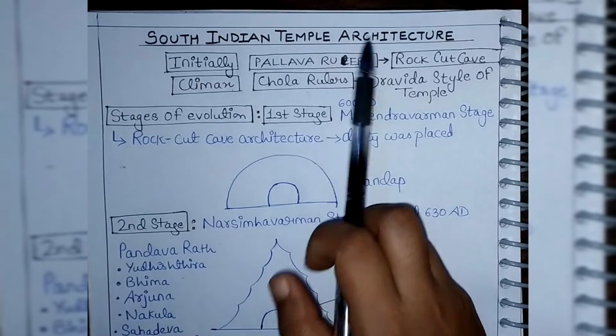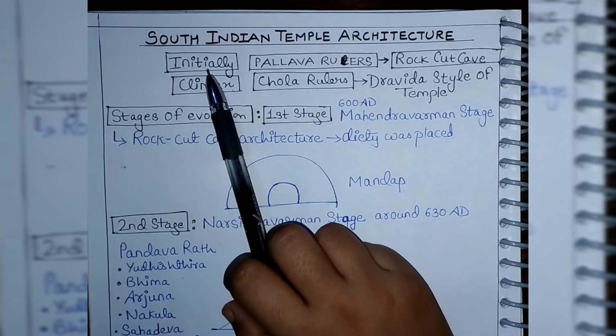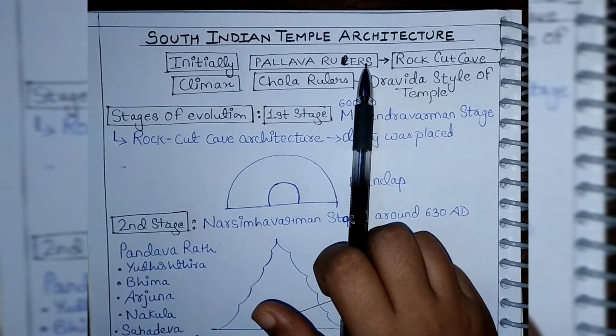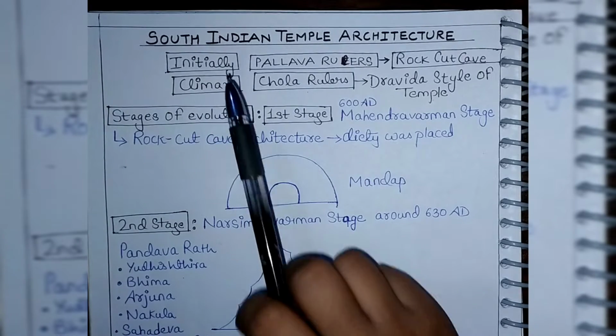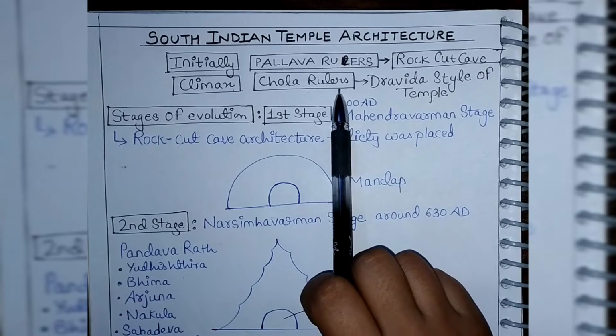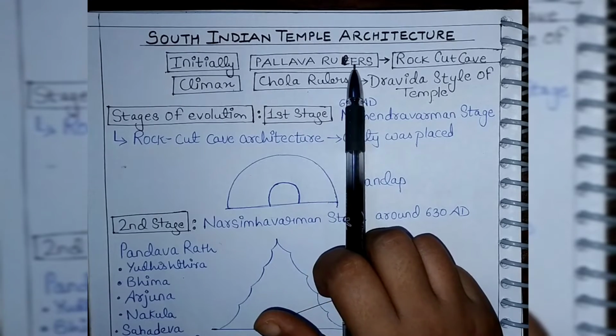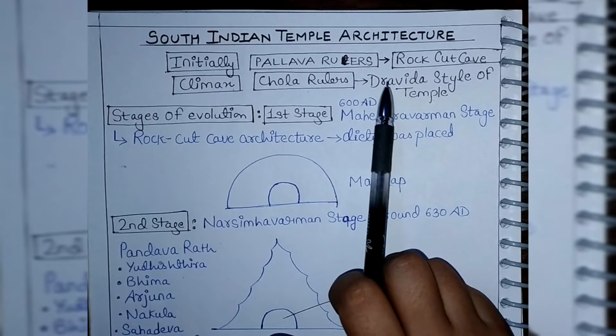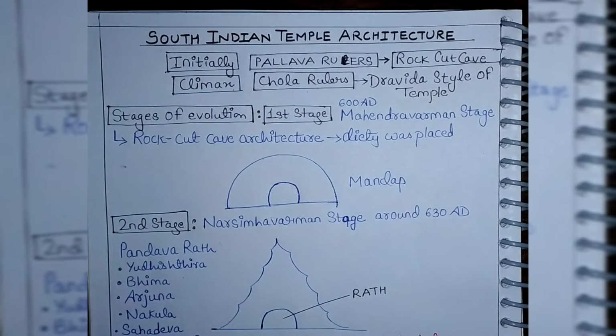South Indian temple architecture. Initially, it was created by Pallava rulers. Later on, it was created by Chola rulers. Pallava rulers made rock cut cave architecture, and Chola rulers made the Dravida style of temple.